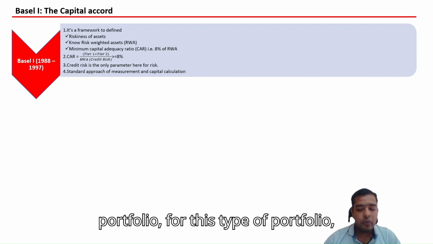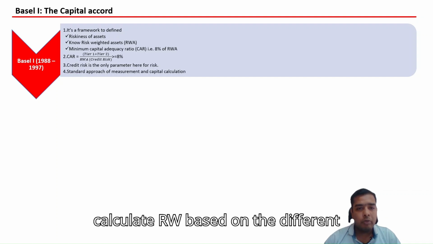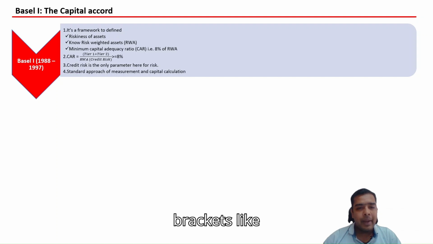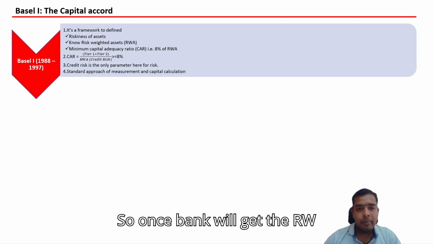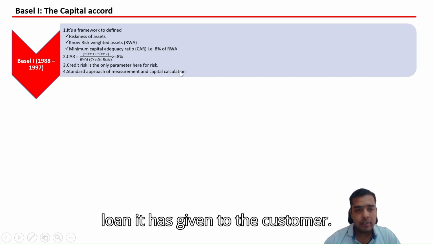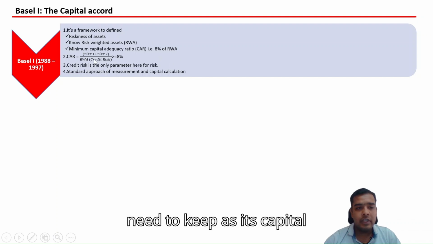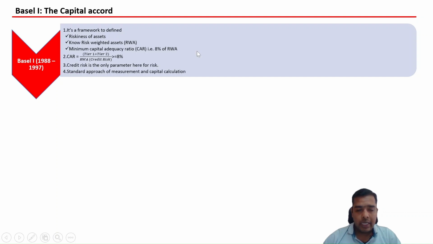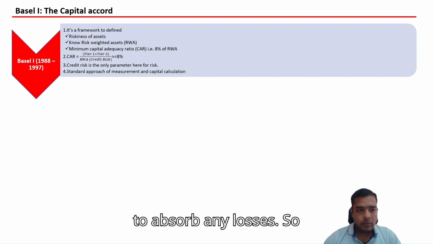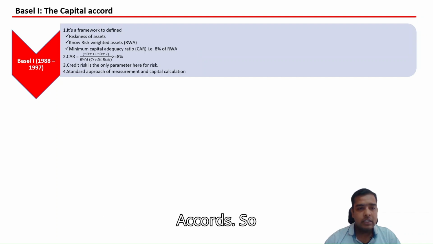For these portfolios, banks need to calculate RWA based on different percentage brackets. Once the bank gets the RWA value based on the different types of loans it has given to customers, it needs to keep 8% of that RWA value as capital to absorb any losses. So these are the main points of the Basel I Accord.